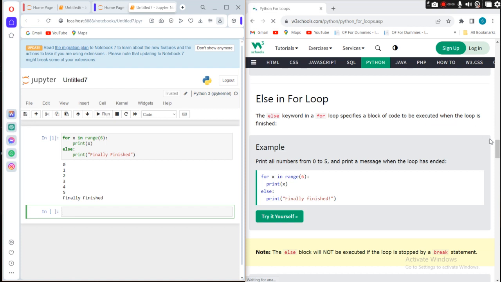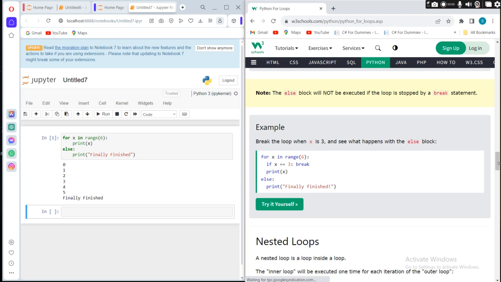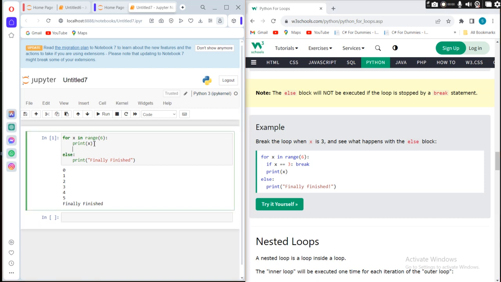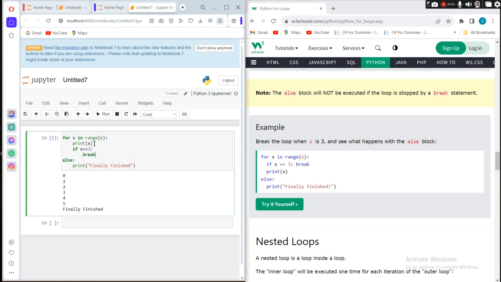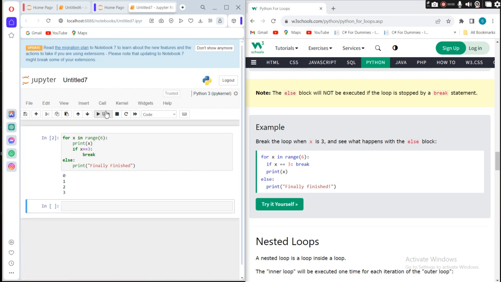So else in while loop and else in for loop perform the same functionality. The else block will not be executed if the loop is stopped by a break. For example, print x, and then I say if x is equal to 3, break. In this case it will not be stopped by the else statement. Why? Because it is stopped by a break statement. The condition of the loop is true, not false.